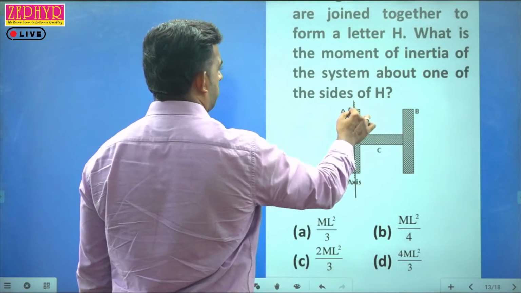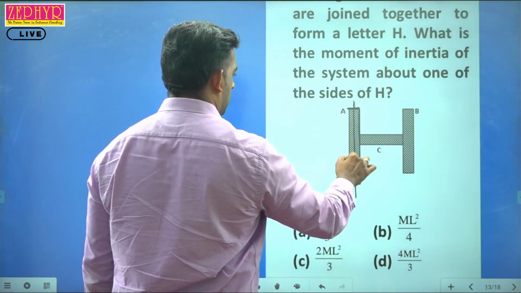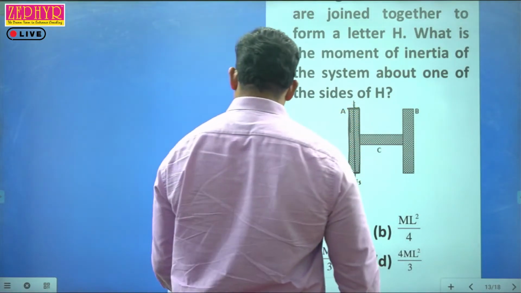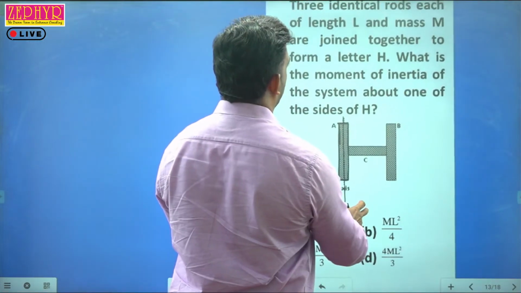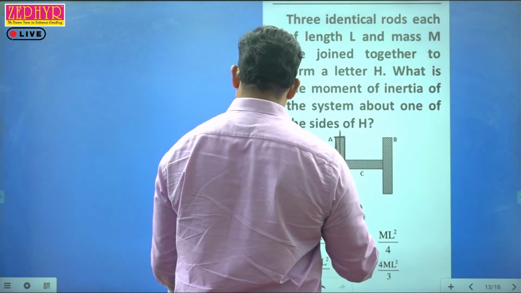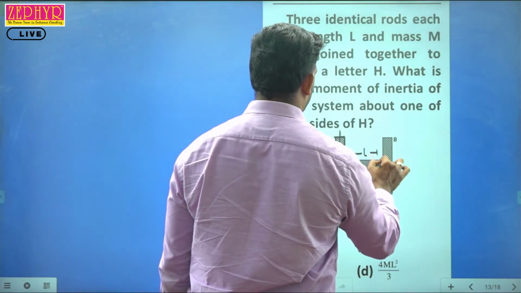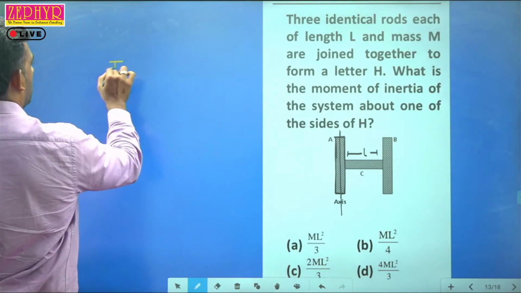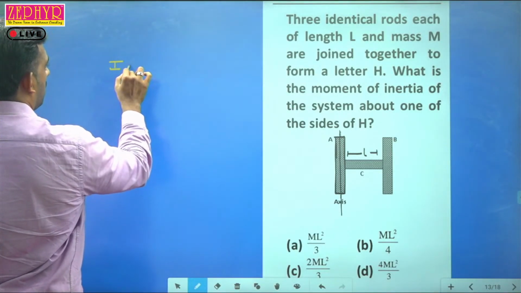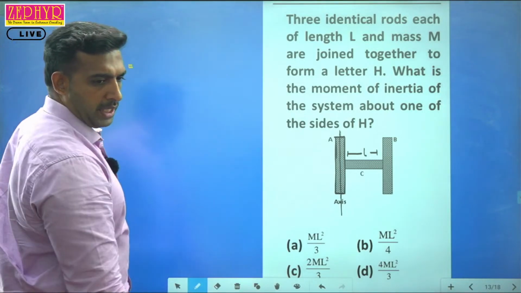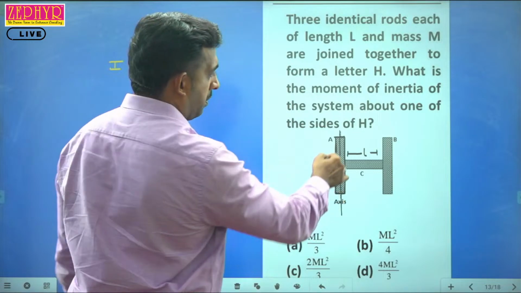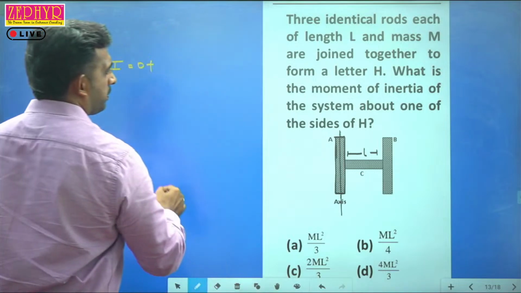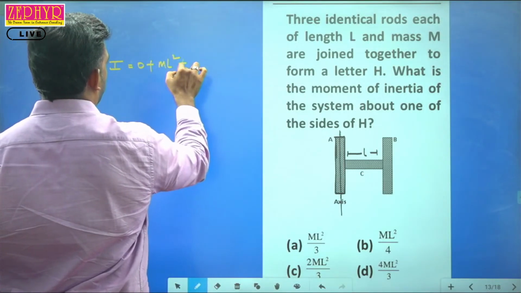Since this axis is passing through this rod, the moment of inertia of this rod about that axis will be equal to 0. And the remaining rods are of length L. So I is equal to, first about this axis, it is equal to 0 for the first one. Then for the second one, that is equal to m into L² plus